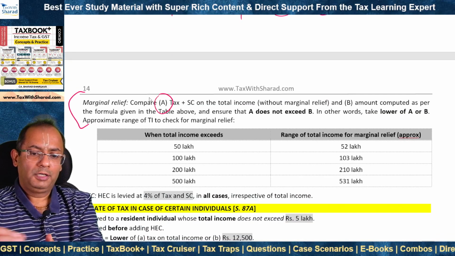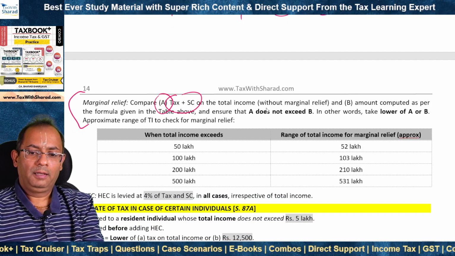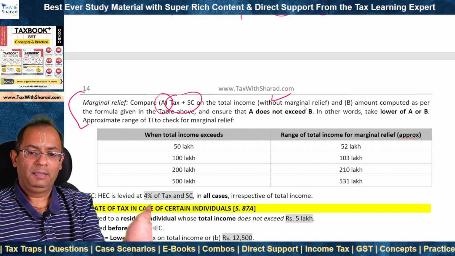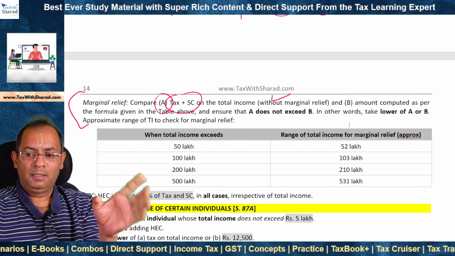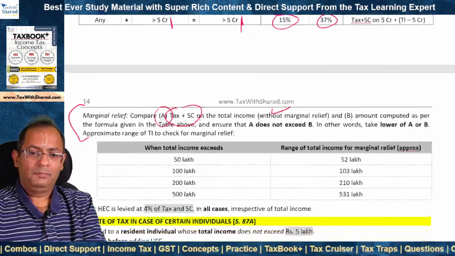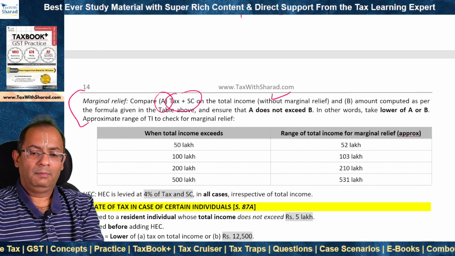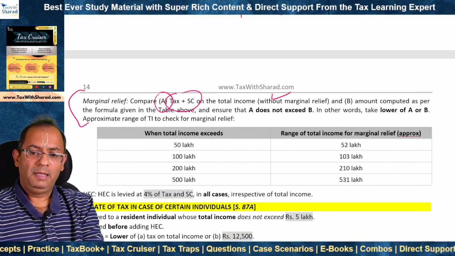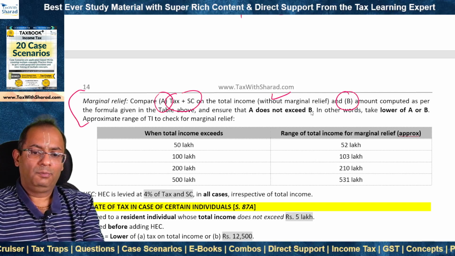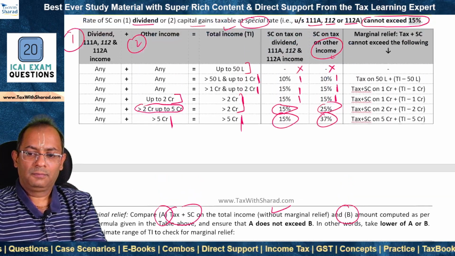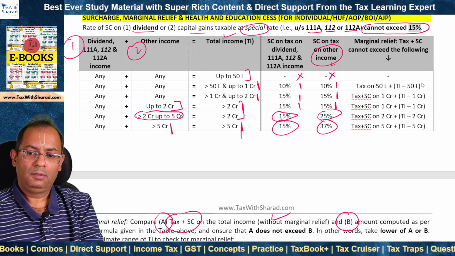So A is what? First, we need to compute the tax and surcharge on the total income without marginal relief. That means as per the normal method, right? We figure out the tax and basis this table, we figure out the rate of the surcharge, we compute surcharge and we determine the amount of tax plus surcharge. B, we compute the amount as per the formula given in the table above. So this is the formula. So we compute this particular amount.